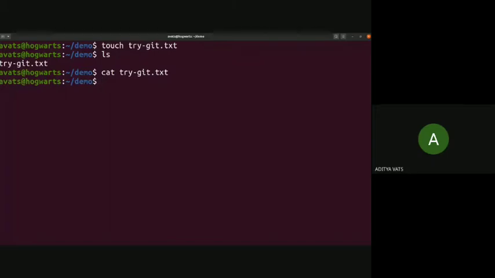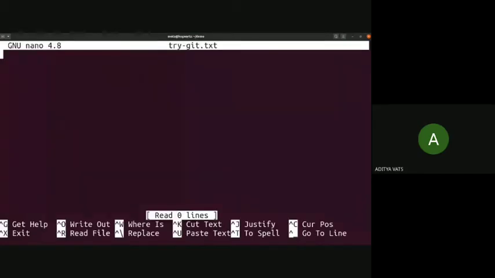Okay, let's put something in this file. Nano is an editor. You can try notepad or anything else. This is not an issue, this is just a medium to create a file or put something in it. So I'll just write something in this file.